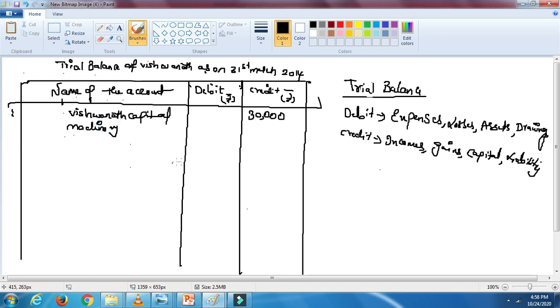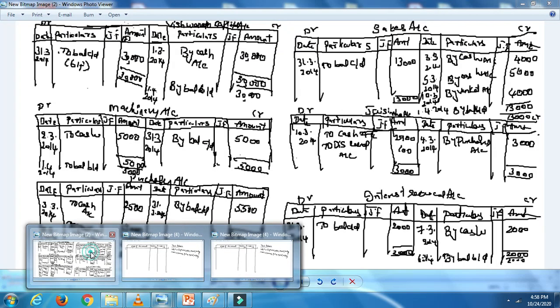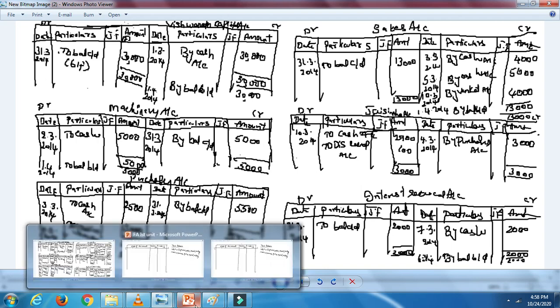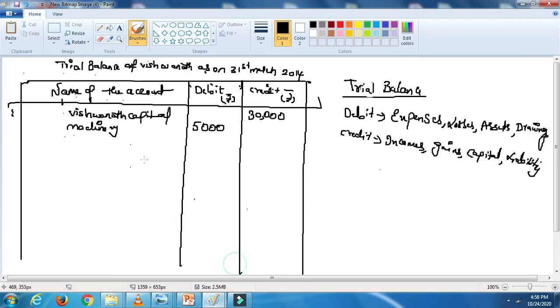The amount is 5,000. It will come on the debit side as the balance brought down is on the debit side. Next is purchase account. Purchase account is on the debit side. The amount is 5,500.